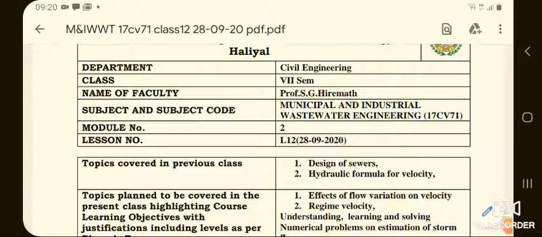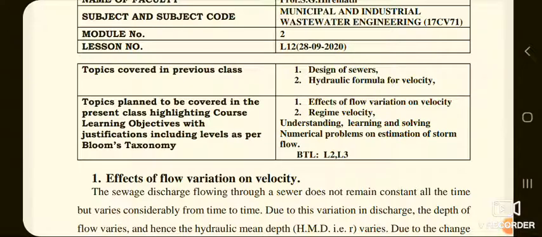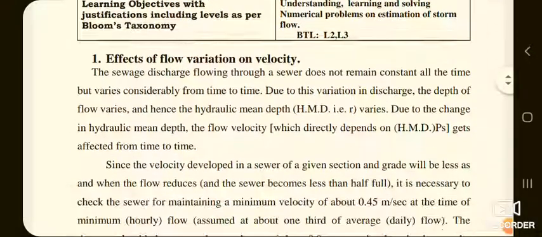Now, various formulae used in the design of sewers or for finding the velocity in the sewers are: first one is Sage's formula, Bazin's formula, Manning's formula, Kutter's formula, Crimp and Bridges formula, Hazen and Williams formula. We have discussed in detail about all these formulae in the last class. Today we will discuss another two important factors, that is effects of flow variation on velocity, and also we will discuss the regime velocity.